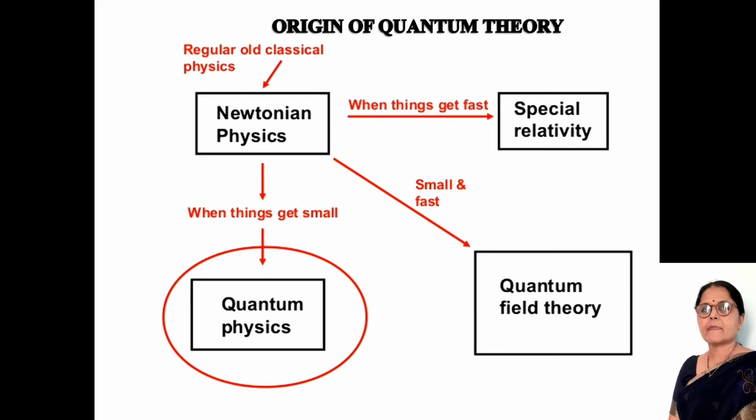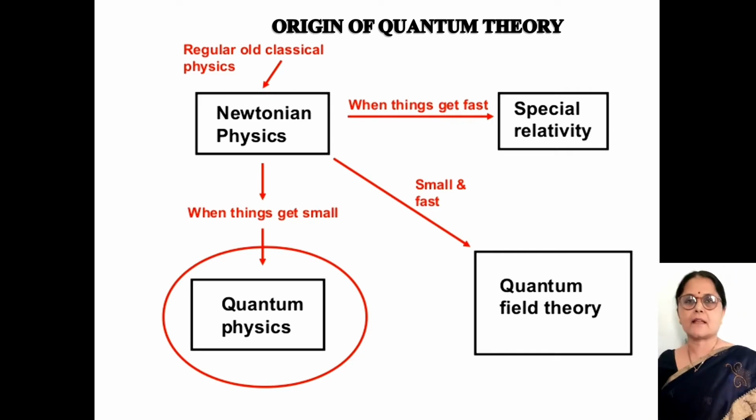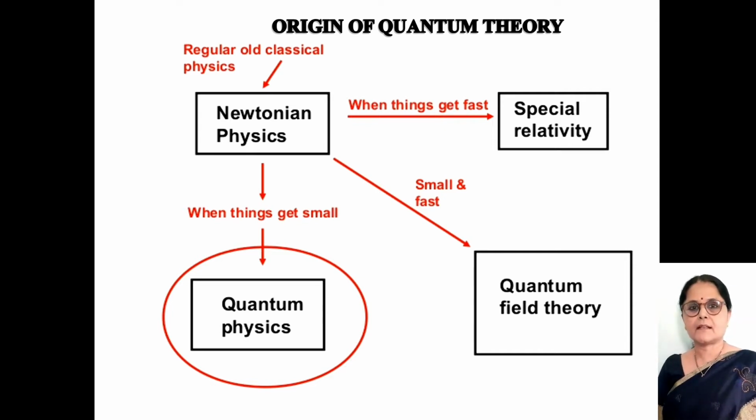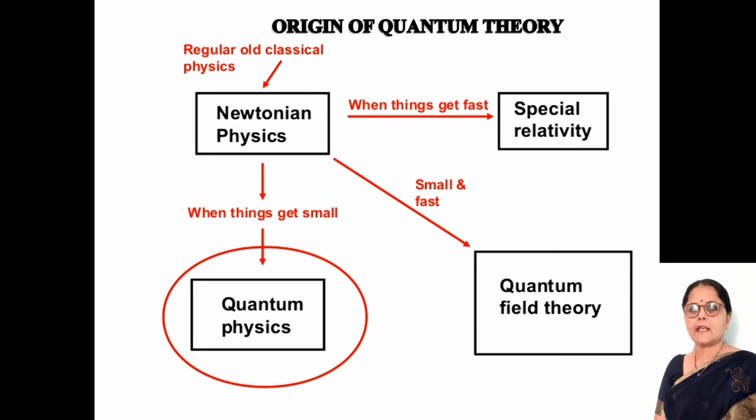Newtonian physics is also known as regular old classical physics. Classical mechanics is the study of large objects as opposed to quantum mechanics, and this is based on Newton's laws of motion, hence this is called Newtonian physics. After that, when things get fast, meaning there is a relation to the velocity of light, such a theory is known as the special theory of relativity. We have already studied this theory in the BSc second year.